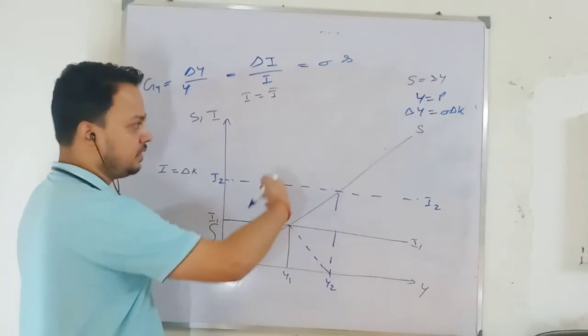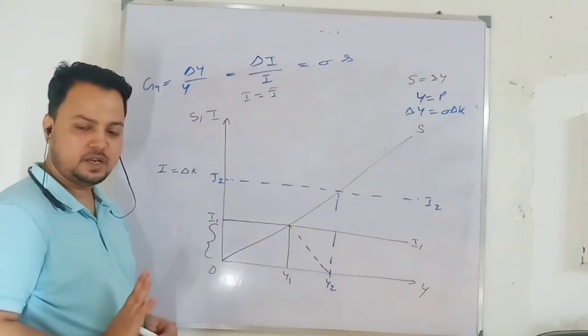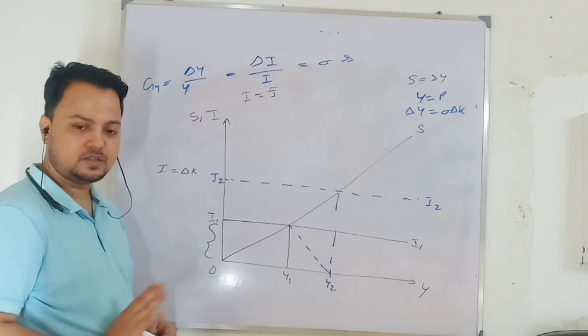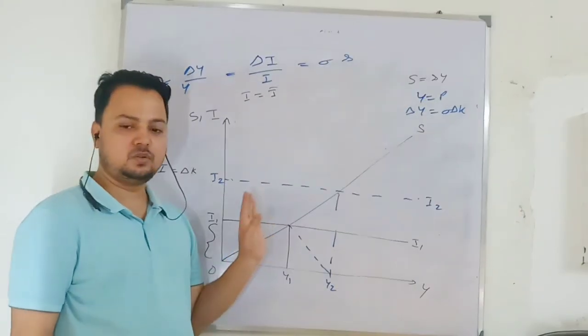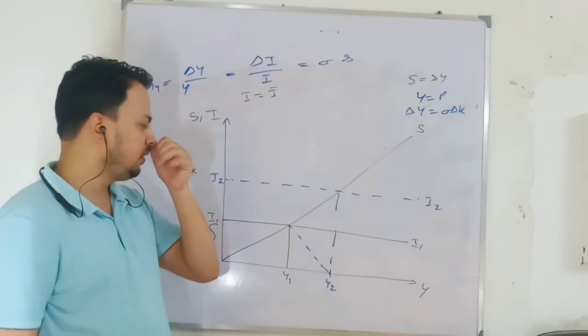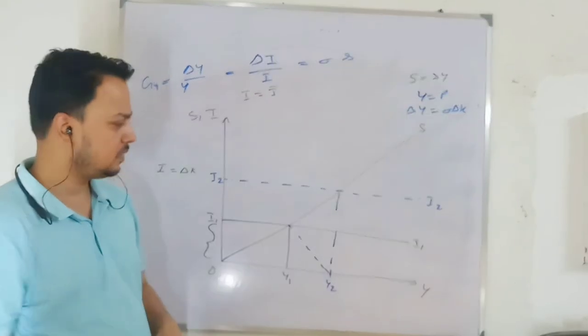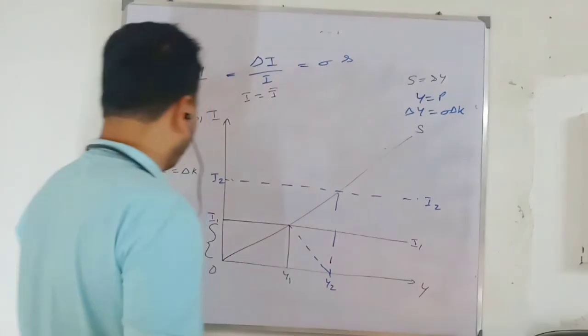Then more income will be generated, so the growth process will continue. Clear, everyone? So in this process you can explain growth in the Domar model. This is what we have in the Domar model. I hope it is understood by you.